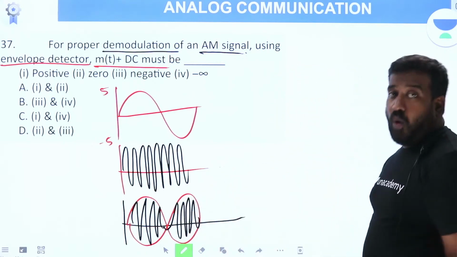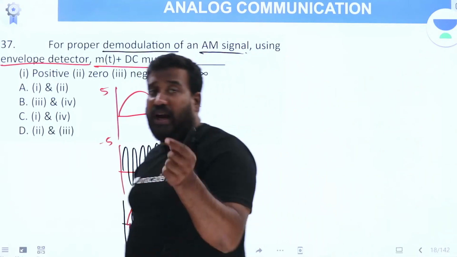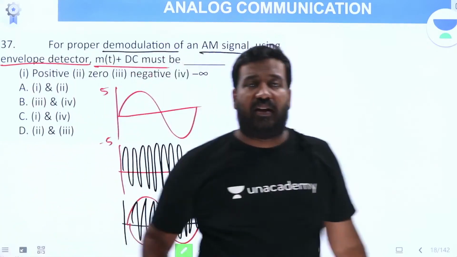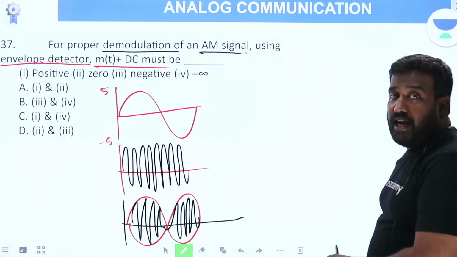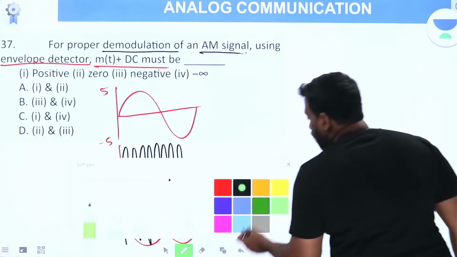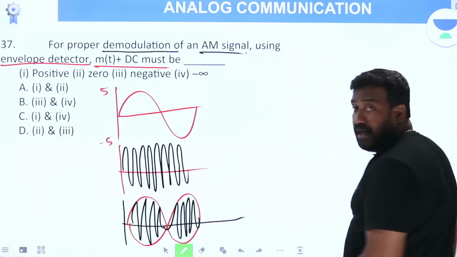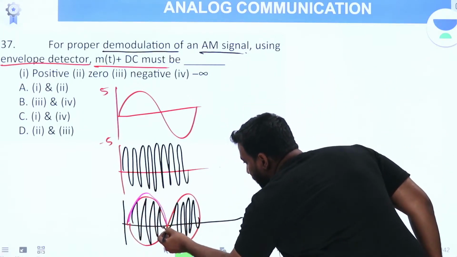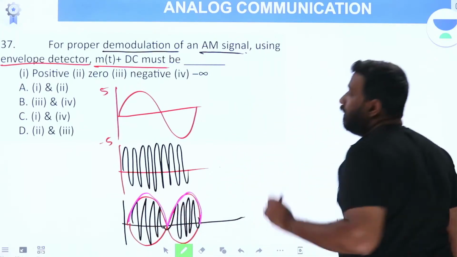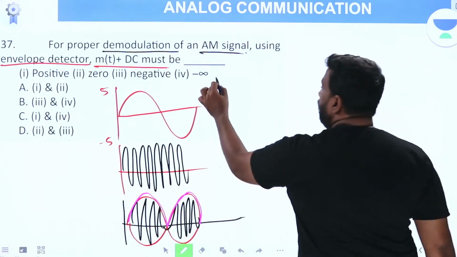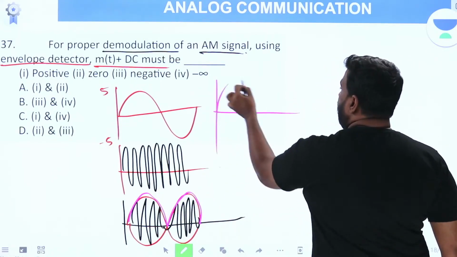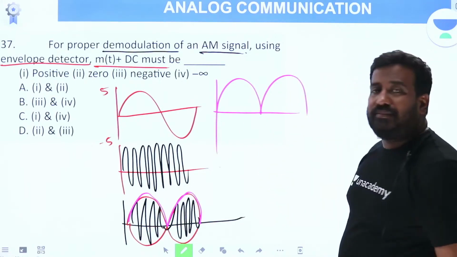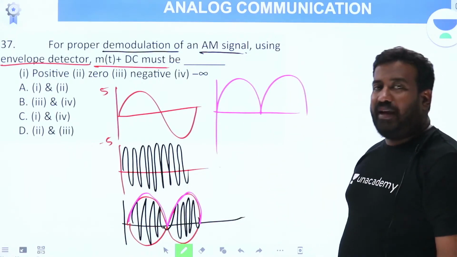Okay. Now, what is an envelope detector? The envelope detector is one which will detect the envelope of the modulated signal. So, what will it detect here? The detected output is this. Is m(t) recovered? Tell me. No, m(t) is not recovered.